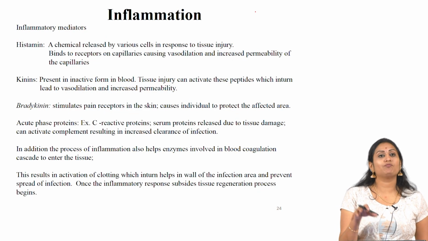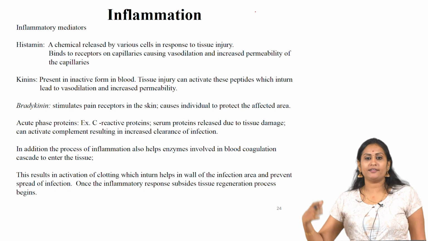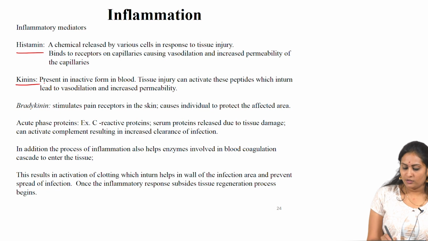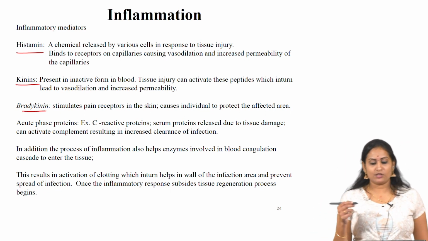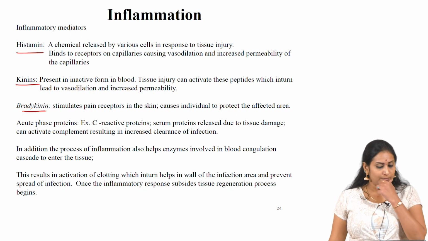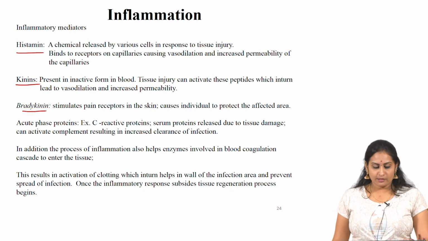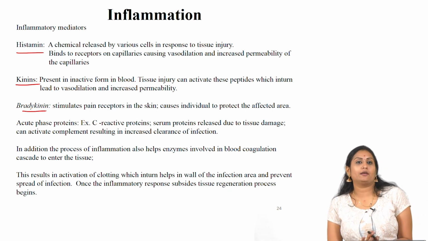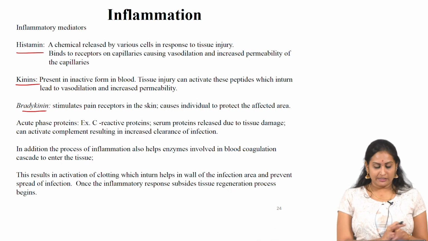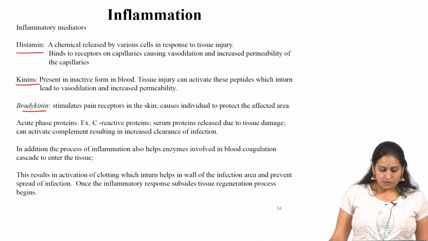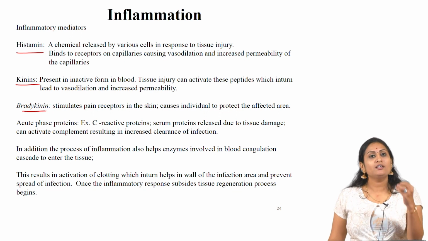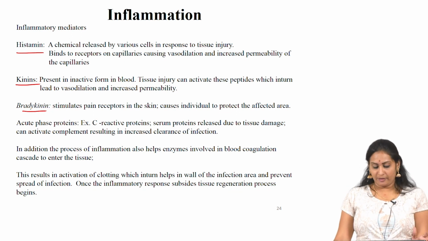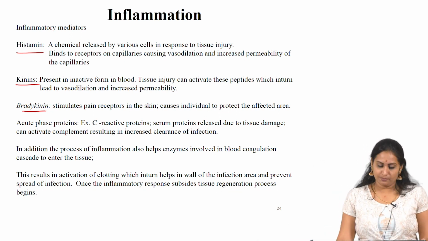So, these are the inflammatory mediators which I mentioned: histamines, bradykinins, prostaglandins. These are the major mediators involved in the inflammatory response. In addition to the process of inflammation, it also helps enzymes involved in the blood coagulation cascade to enter the tissue. This results in activation of clotting, which in turn helps wall off the infection area and prevents spread of infection. Once the inflammatory response subsides, the tissue regeneration process begins.